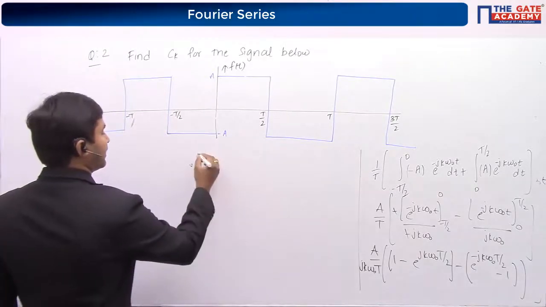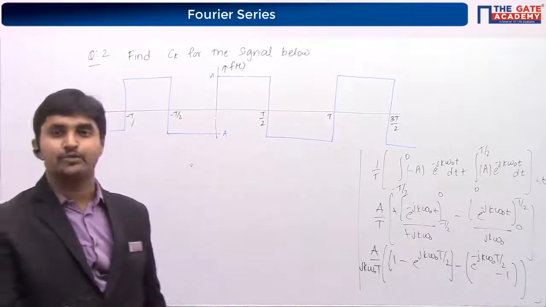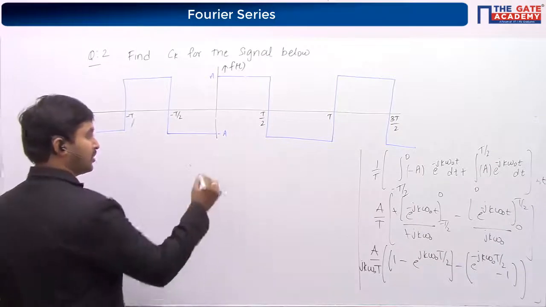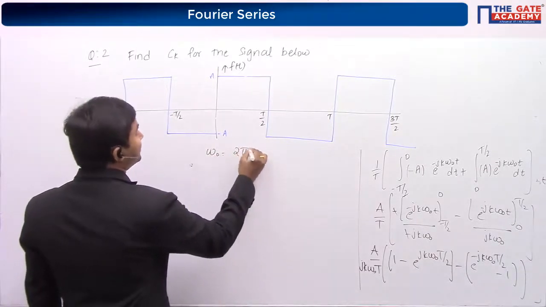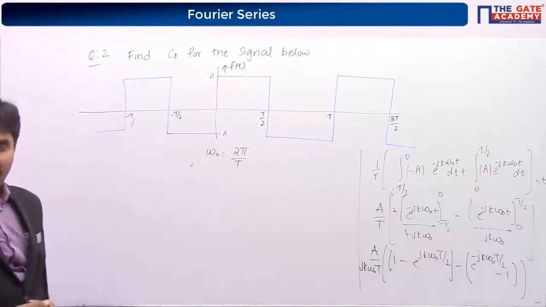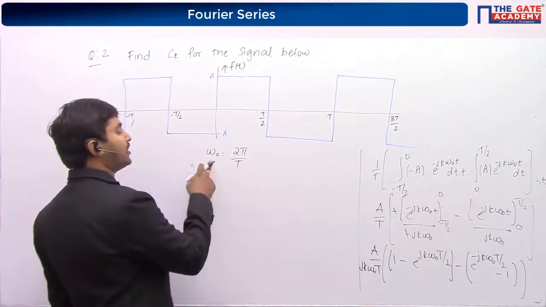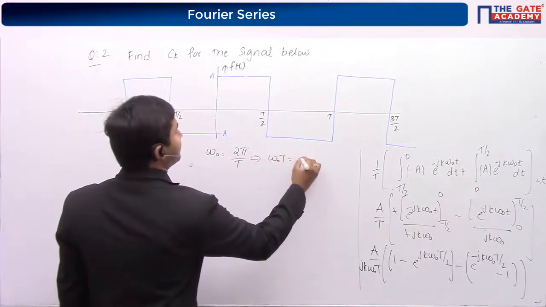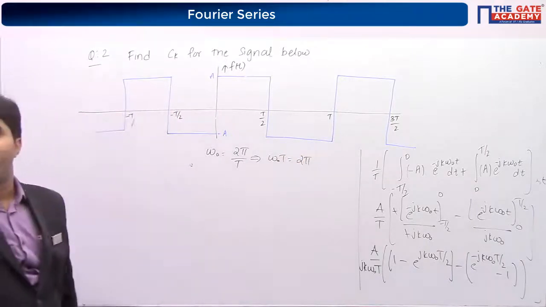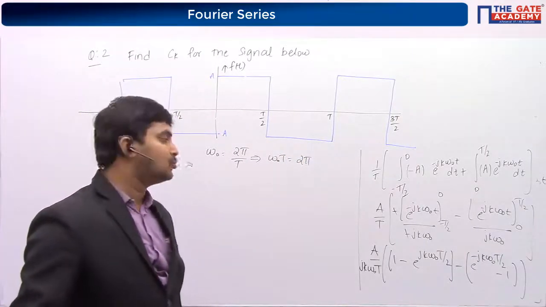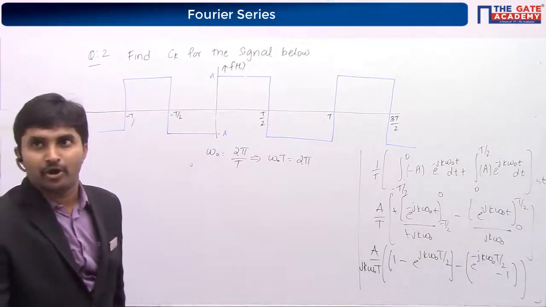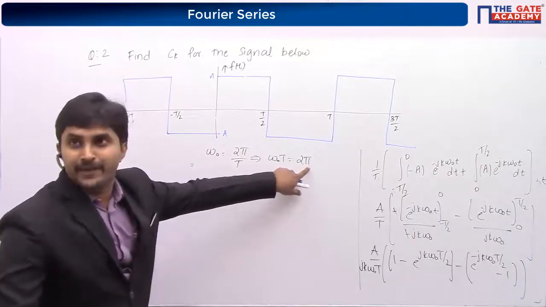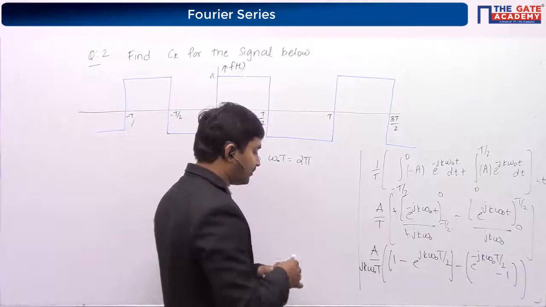Can you please tell me what is the relation between capital T and omega naught? Omega naught is equal to 2 pi divided by capital T. This is something we have learned, where capital T is the fundamental time period and omega naught is the frequency. So wherever you are having omega naught multiplied by T, you can put 2 pi. Substitute everywhere you are having omega naught multiplied by T.